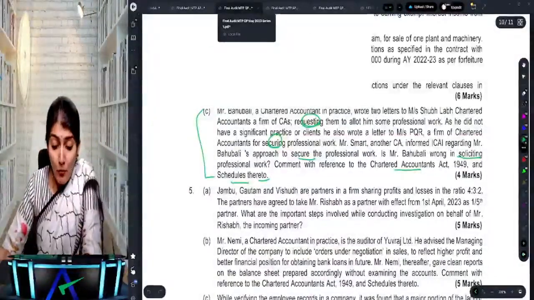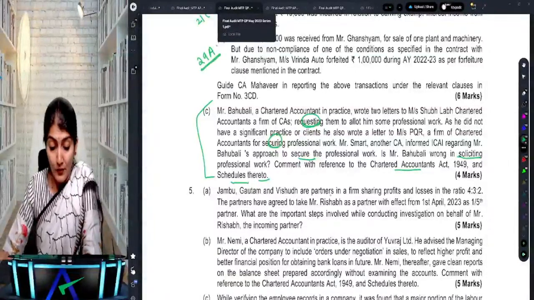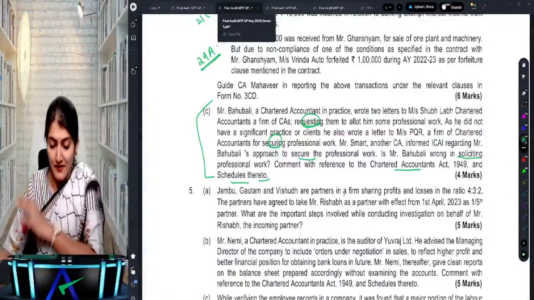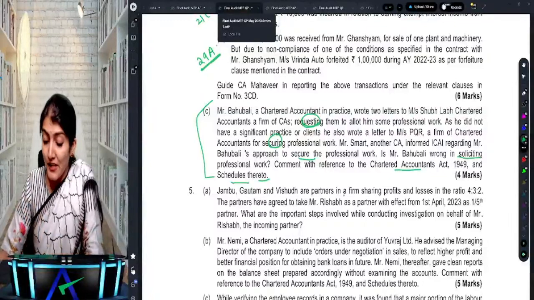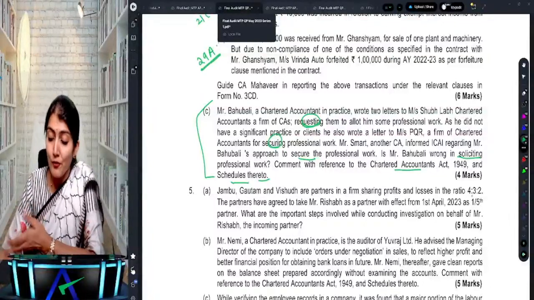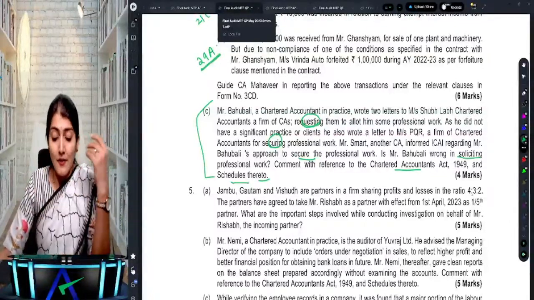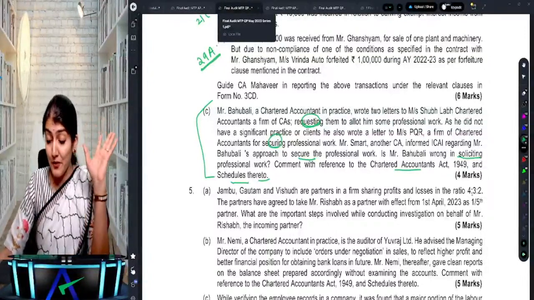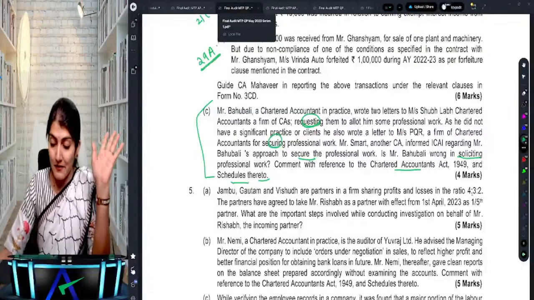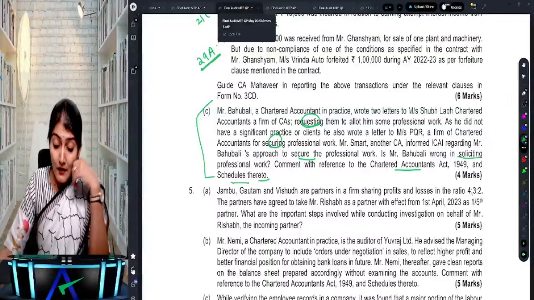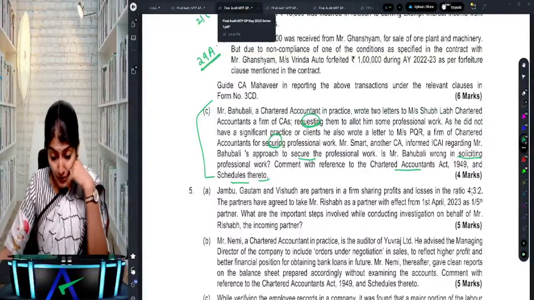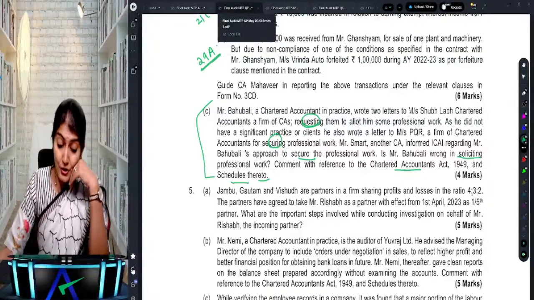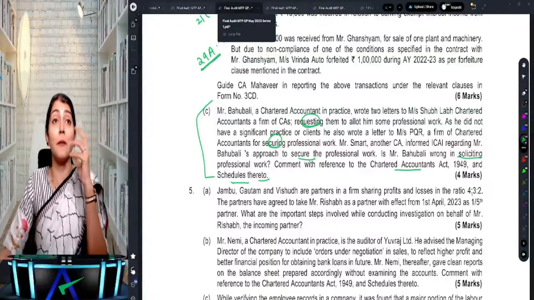Okay. Jambu, Gautam and Vishud. Oh my God, what names. Anyways, what's in the name? Are partners in a firm sharing profits and losses in the ratio of 4:3:2. The partners have agreed to take Rishabh as a partner with effect from 1st April 2023 as 1/5 partner. What are the important steps involved while conducting investigation on behalf of Rishabh, the incoming partner?